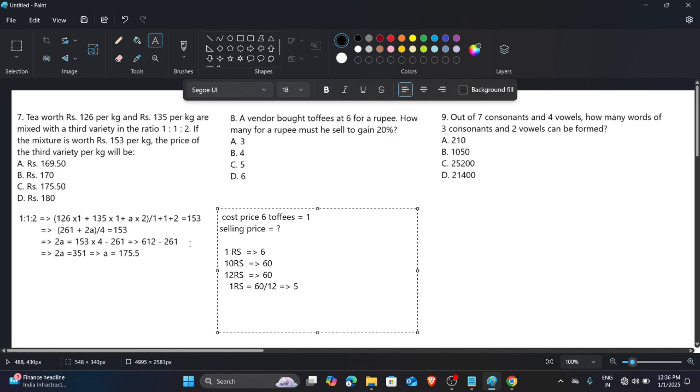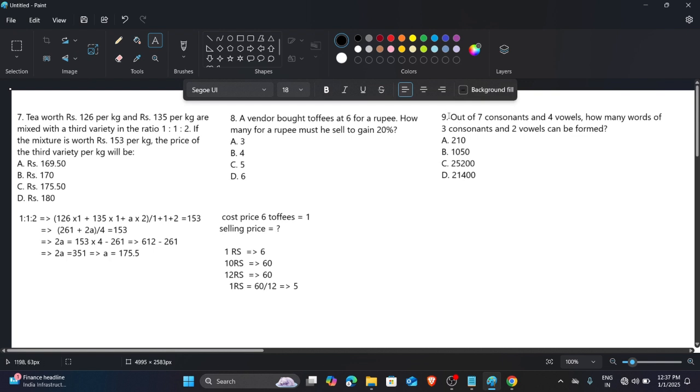Initially he's selling, say, 6 toffees for 1 rupee. Suppose he buys the 60 toffees, so that in 1 rupee he gets 6 toffees. So he buys 60 toffees for 10 rupees. Then he sells it at 20% profit, as given in the question. It means the price increases to 12 rupees. He sells all 60 toffees for 12 rupees, meaning in 1 rupee he sells 5 toffees. So this is the answer. Answer is C.